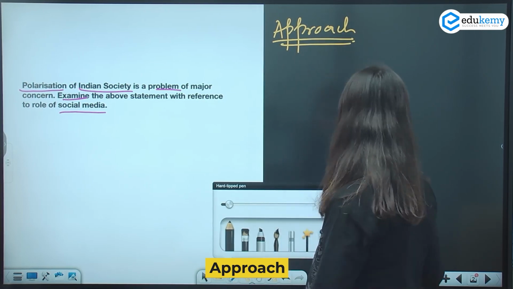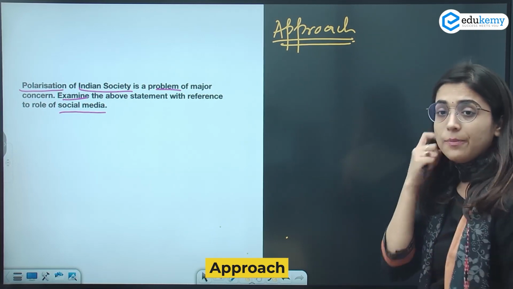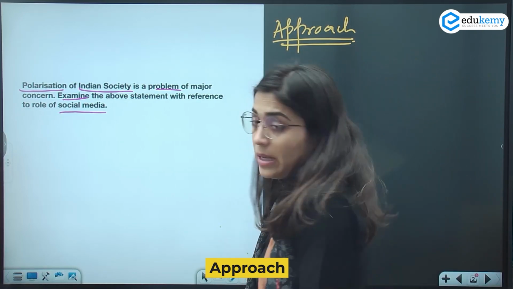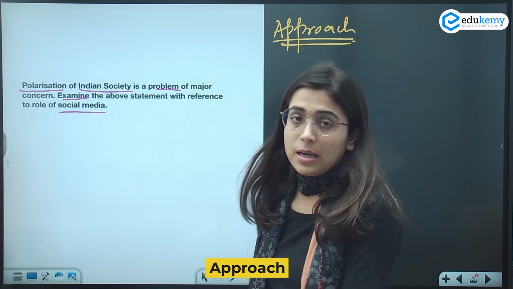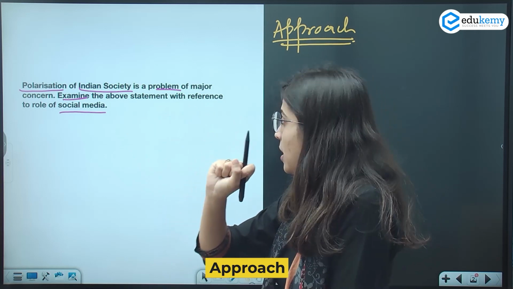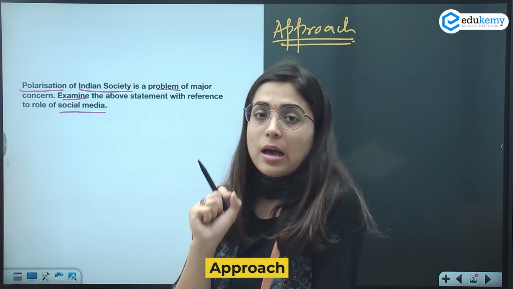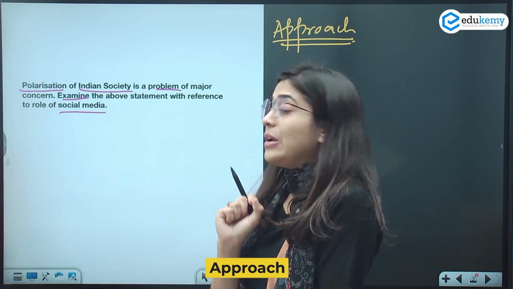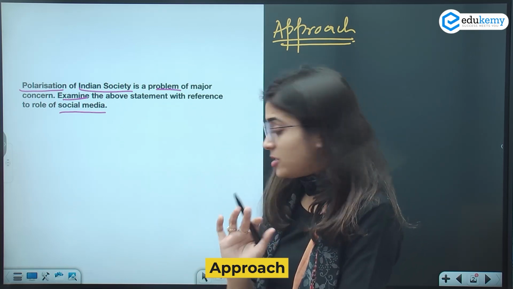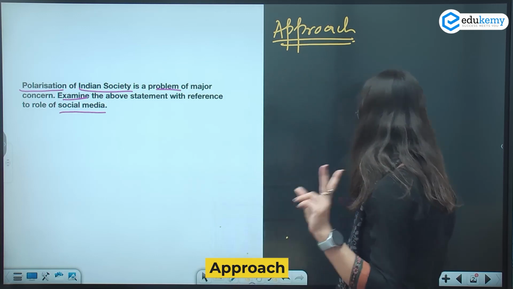for this question. So question says polarization of Indian society is a problem of major concern. ठीक है, ये पहला statement है. So what we have to do, we have to address this first statement. We have to mention in our answer how polarization of Indian society is a major concern. ठीक है, and first of all we have to address two things here.